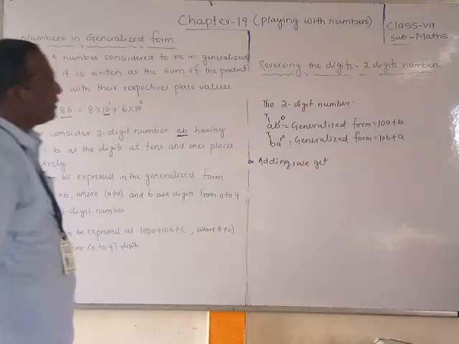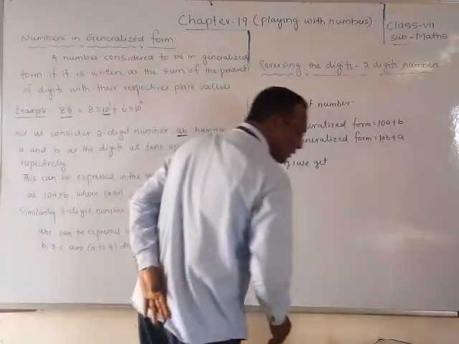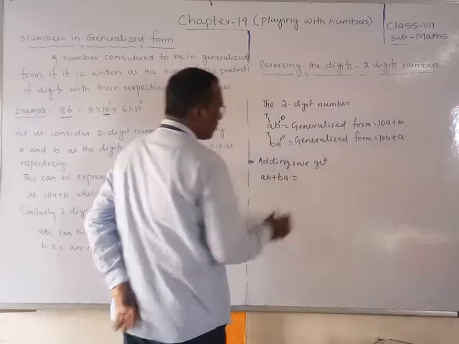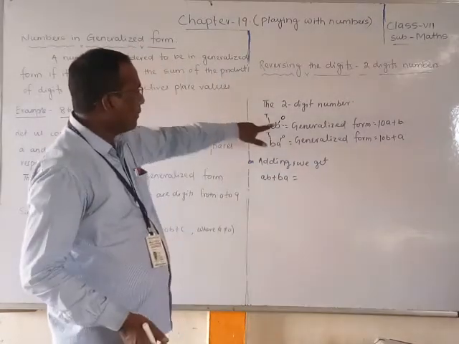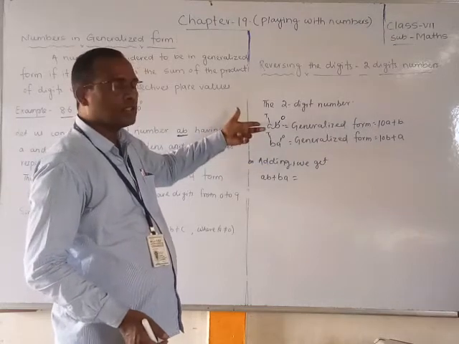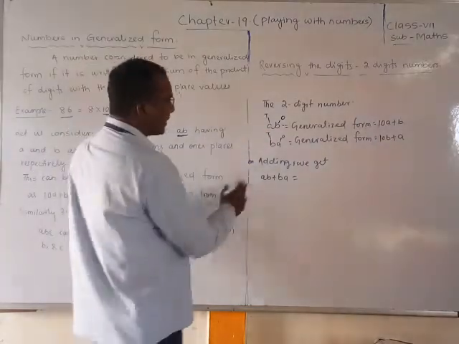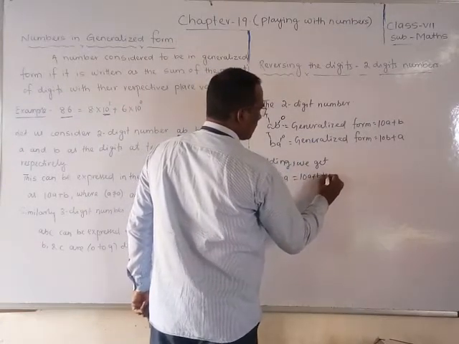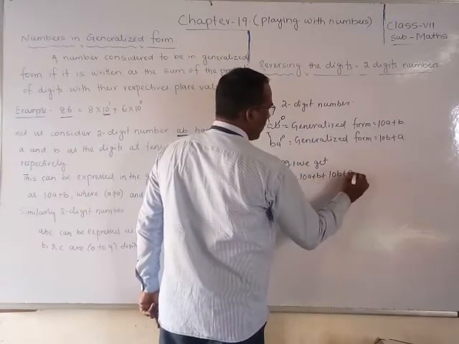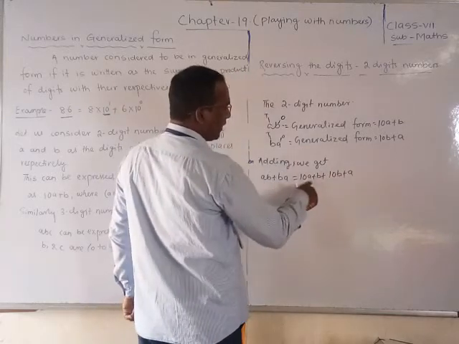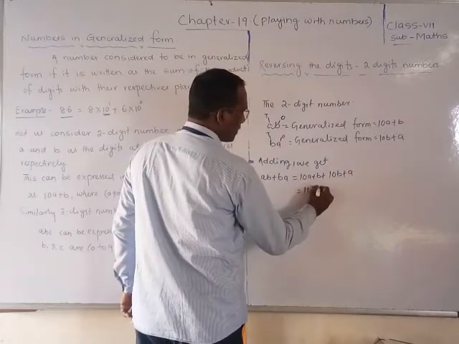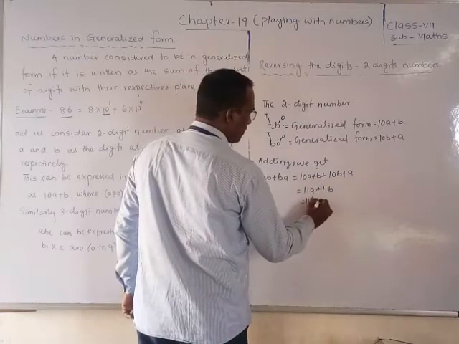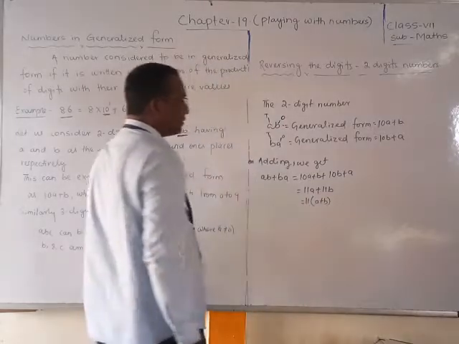Observe, friends: we add AB plus BA, the two-digit number and its reverse. In generalized form, 10a plus b plus 10b plus a is equal to 11a plus 11b, which is 11 times (a plus b).